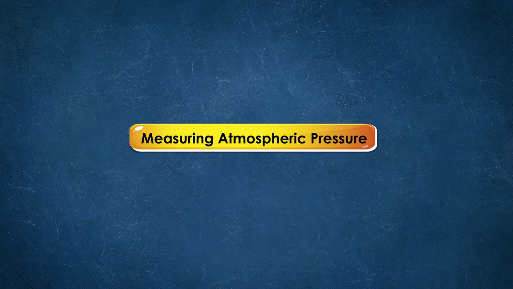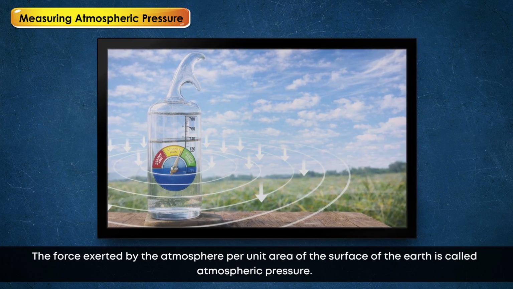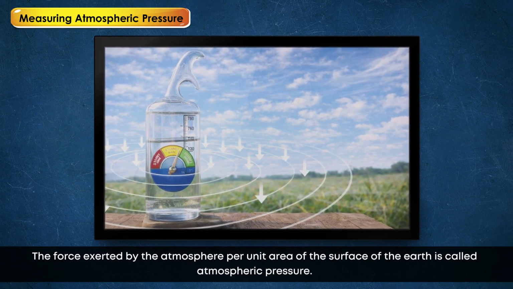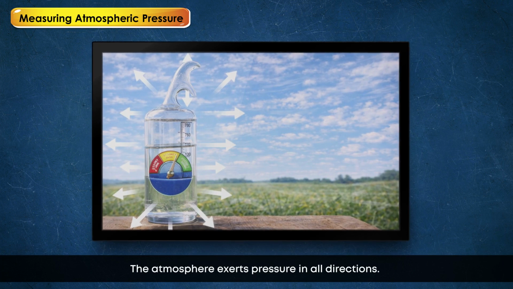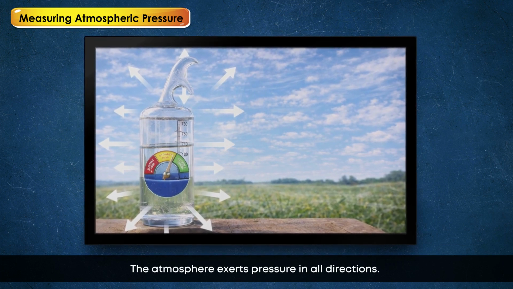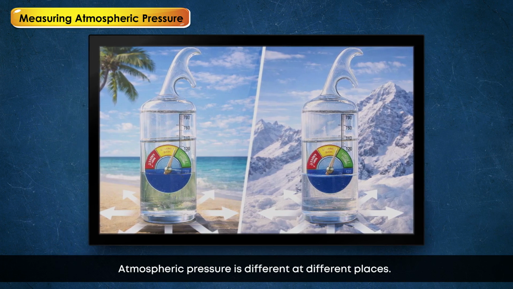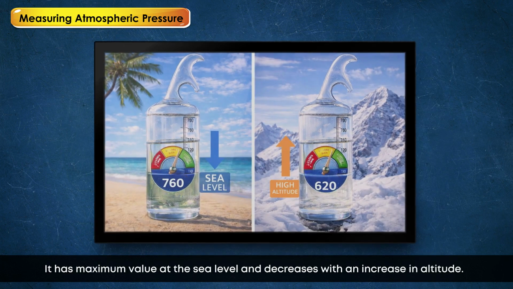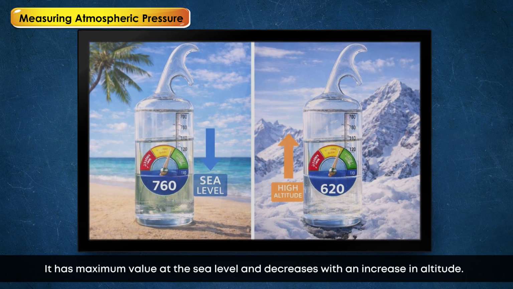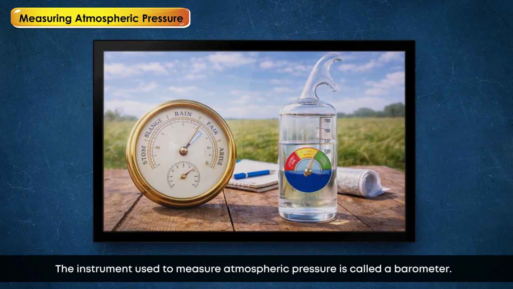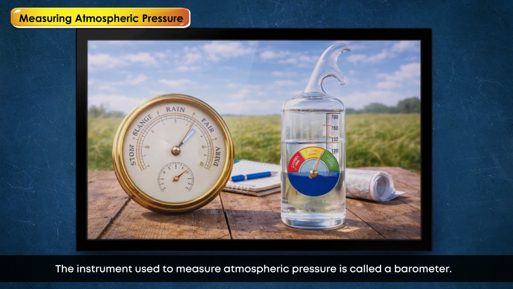Measuring atmospheric pressure. The force exerted by the atmosphere per unit area of the surface of the Earth is called atmospheric pressure. The atmosphere exerts pressure in all directions. Atmospheric pressure is different at different places. It has maximum value at the sea level and decreases with an increase in altitude. The instrument used to measure atmospheric pressure is called a barometer.